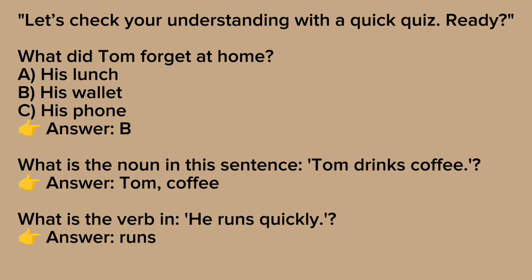Let's check your understanding with a quick quiz. Ready? What did Tom forget at home? A. His lunch. B. His wallet. C. His phone. Answer: B. What is a noun in this sentence? Tom drinks coffee. Answer: Tom, coffee. What is a verb in: He runs quickly? Answer: runs.